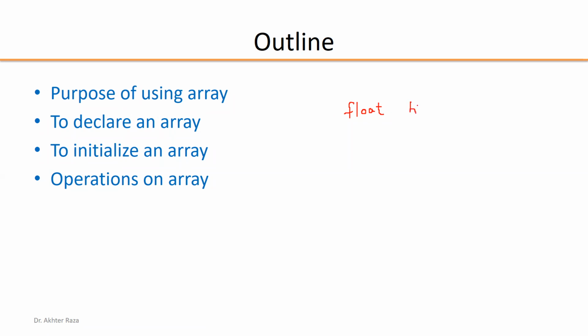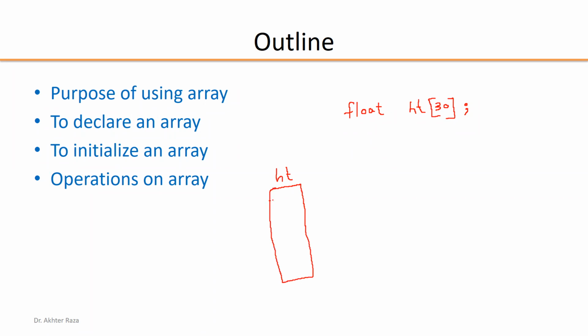Height. If I put the semicolon here, then it will be treated as a variable, not as an array. If we want to define it as an array, we have to write the size here. In the square brackets, you have to write the size, how much size you want to fix for this array. So if I declare 30, then I can store the height of 30 students in this array.